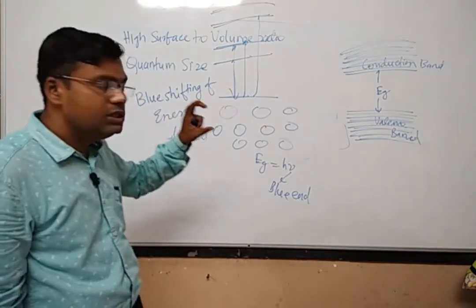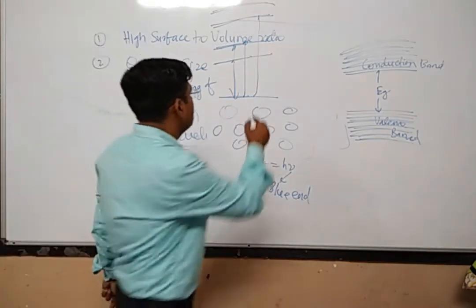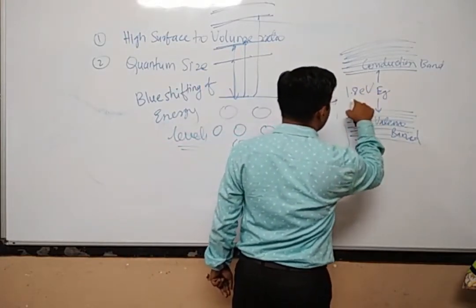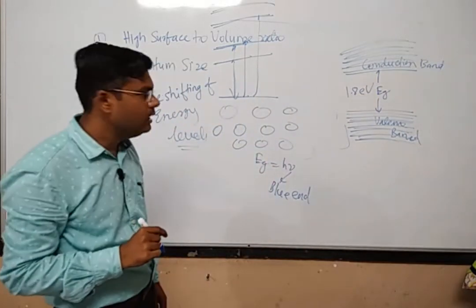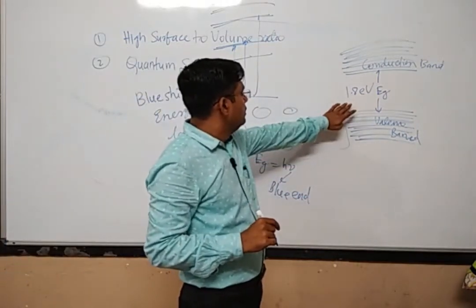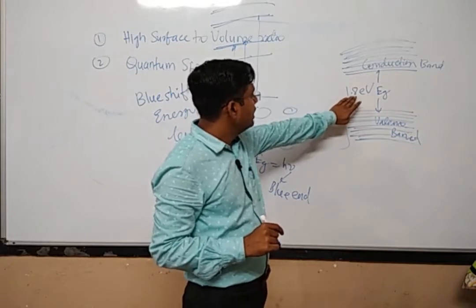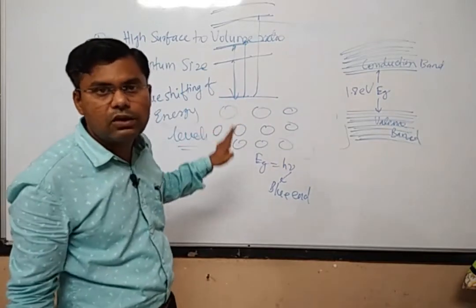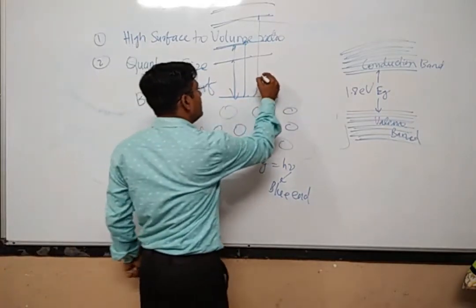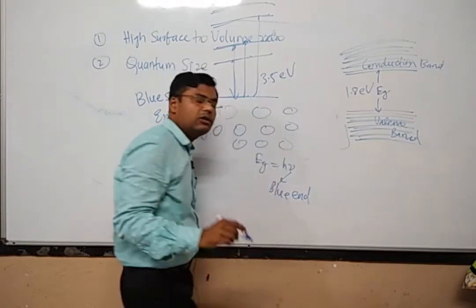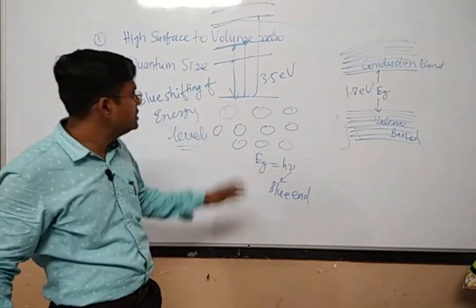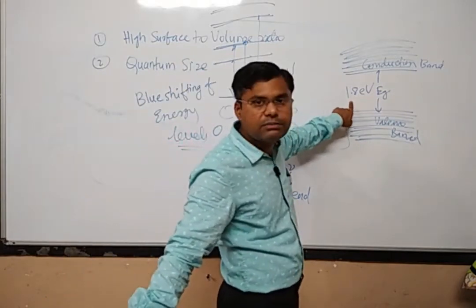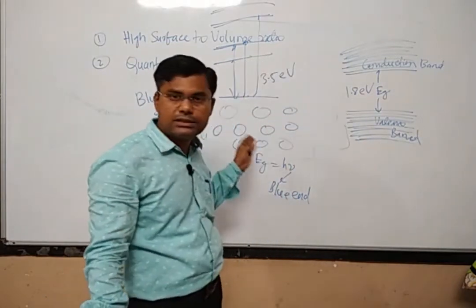And therefore initially I had cited the example of ZnO. The bulk ZnO has a band energy gap of nearly 1.8 electron volts. But if you make the nanoparticle of zinc oxide, its band gap may reach up to the value of 3.5 electron volts. So you see, this band gap will be in the ultraviolet range, and this band gap will be in the visible range. So this much difference.